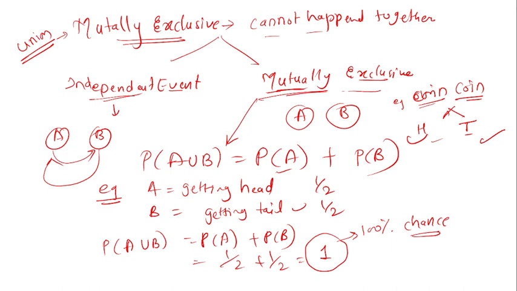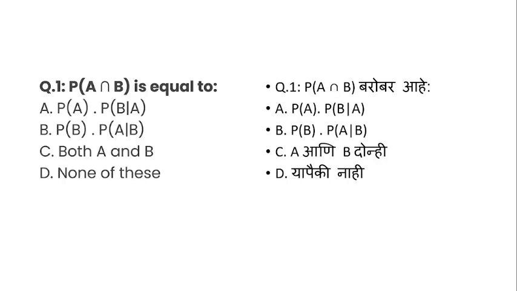Okay, now we will move ahead with our question number first. The question asks that the probability of A intersect B is equal to. The first option is probability of A multiplied by, this sign is the multiplication sign, probability of B happening when A has happened.